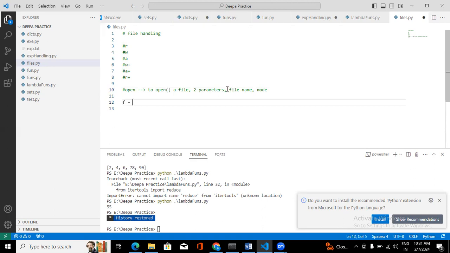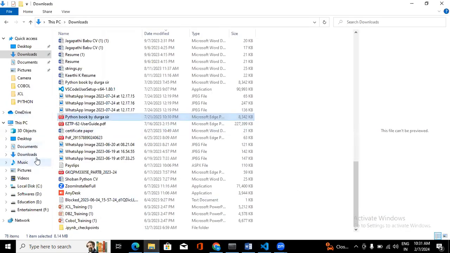This is the syntax. Here the file is a file object. Whatever file you are opening, this object indicates that file. Instead of using the file name everywhere, we are going to use this object to perform the operations. It is a file object, and it will indicate the file whichever you opened using this open method. And here you should give the whole path. Let me take some text file.